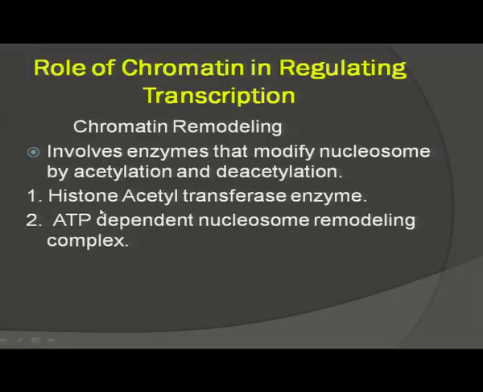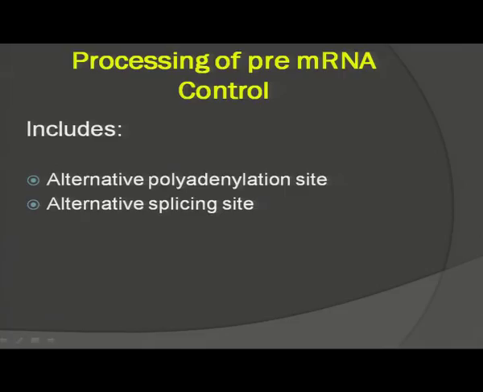The one is histone acetyl transferase enzyme, and the second one is ATP dependent nucleosome remodeling complex. These two enzymes help in the removal of histone octamer from DNA, so that the DNA transcription can be initiated. So, this is how the chromatin can be regulated during the transcription.